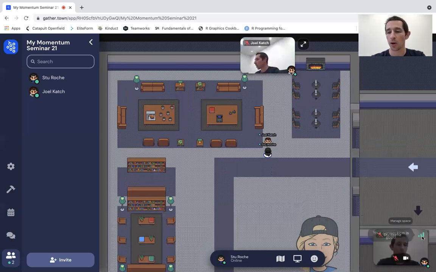Now you can see in the bottom right-hand corner here, I have 3 green bars on my picture, and it says your connection is good. And you'll be able to see your connection and others' connections, just in case there happens to be choppy video. You'll be able to understand whether it's you or potentially whether it's an issue on the other end.